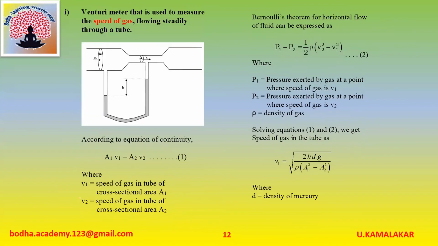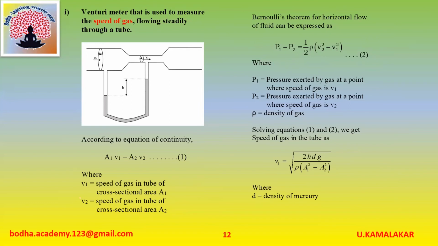Next application of Bernoulli's theorem, venturimeter. There are two types of venturimeters. First one, venturimeter that is used to measure speed of gas flowing steadily through a tube. The diagram is as shown in figure.